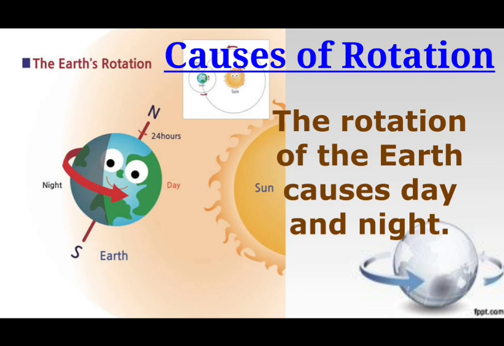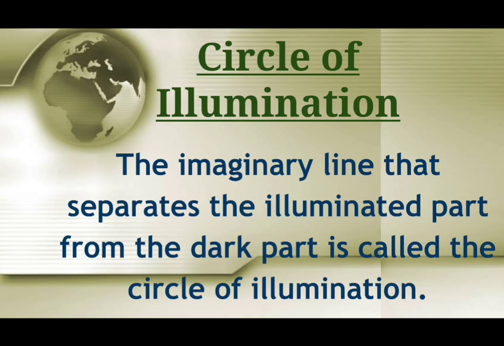Let's see the circle of illumination. What is the circle of illumination? The imaginary line that separates the illuminated part from the dark part is called the circle of illumination. Illuminated part means lightened part.